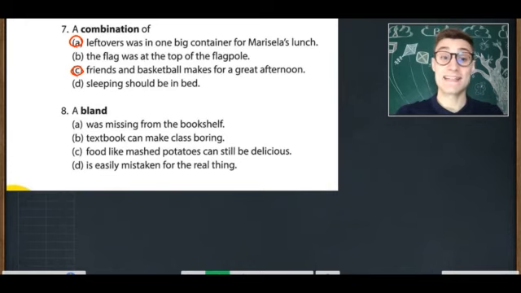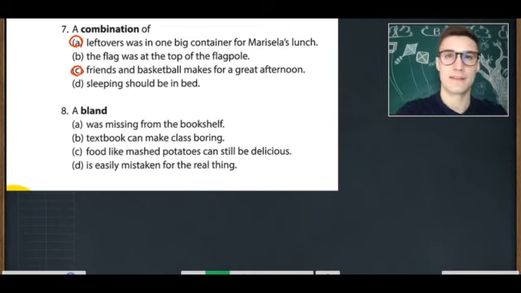A bland B textbook can make class boring. A bland C food like mashed potatoes can still be delicious. And a bland D is easily mistaken for the real thing.